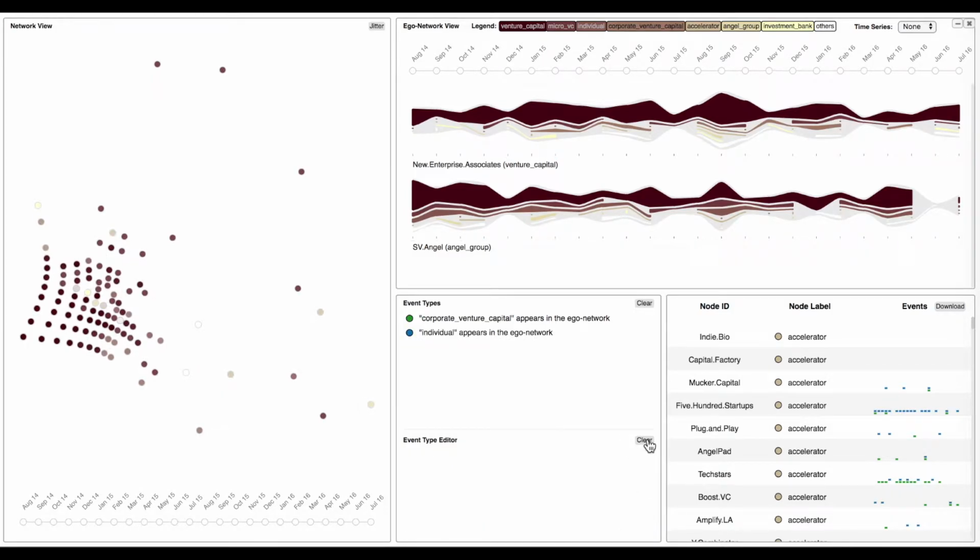By inspecting this interesting MDS plot, we can see that there are three different regions: the top right region, the bottom right region, and the left region. In the top right region, the investors have a lot of green pixels, meaning that they invest very frequently with corporate venture capitals.